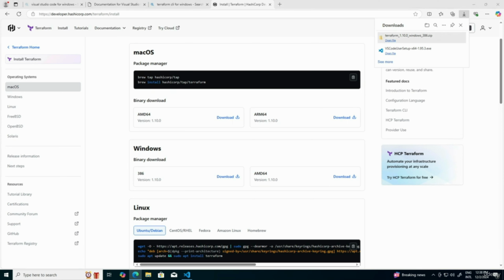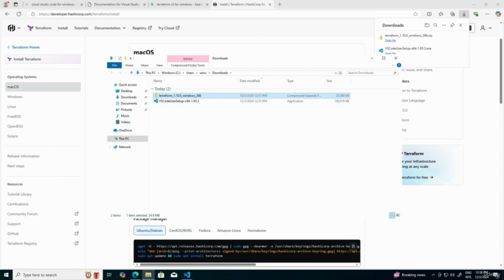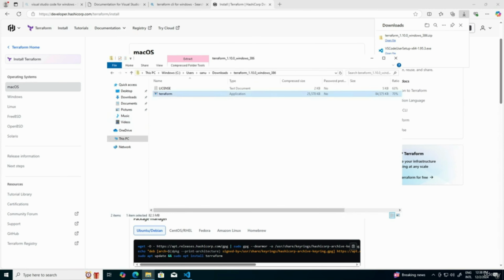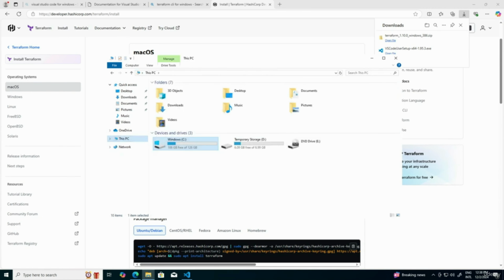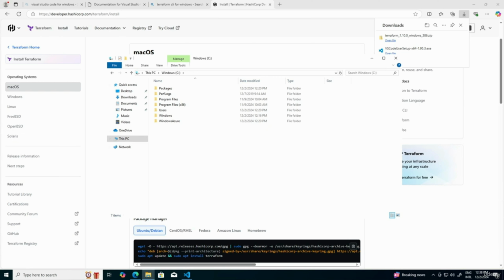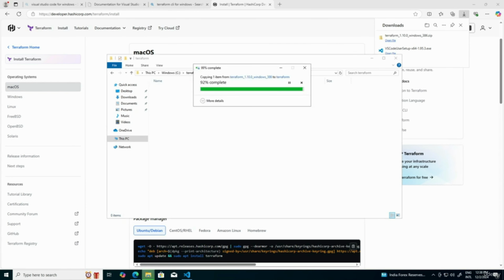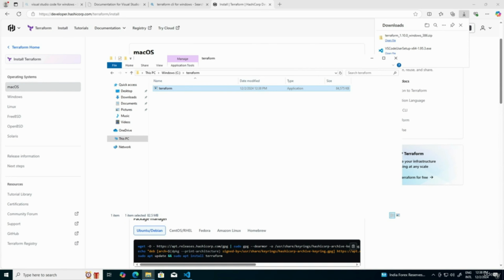Let me click on the folder. So this is the Terraform file which we have downloaded. Let me click on This PC. The first thing which we have to do, we have to create a dedicated folder for it. I would say Terraform. And then in this Terraform folder, I'm going to paste the application which we have downloaded.